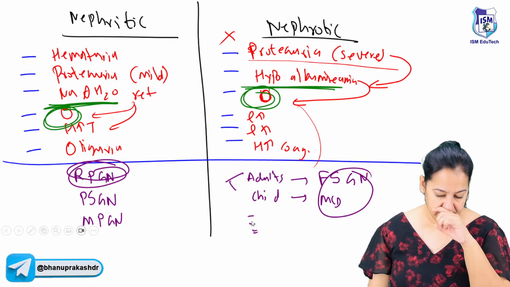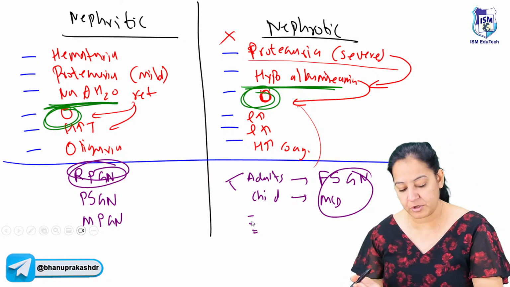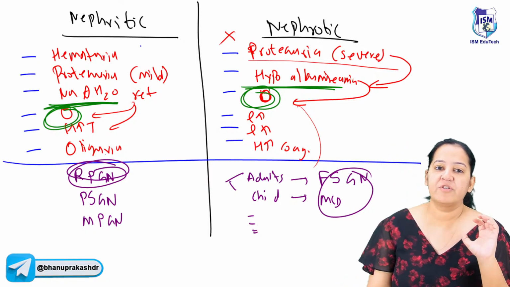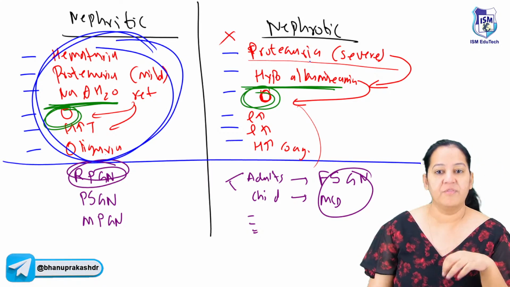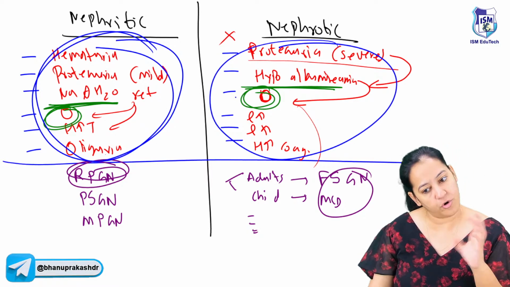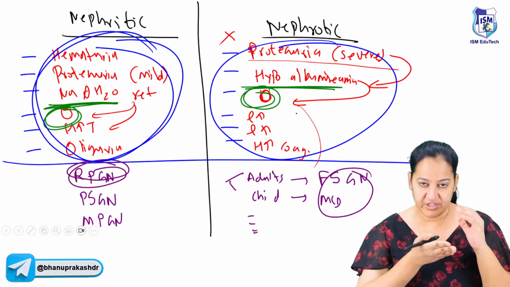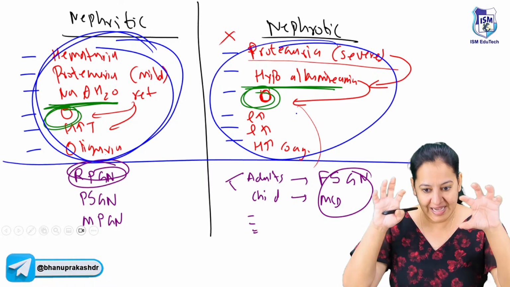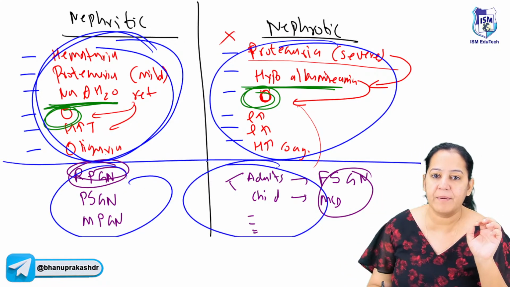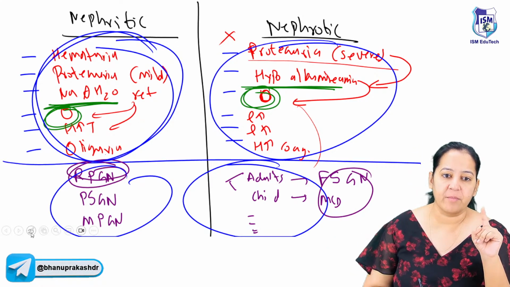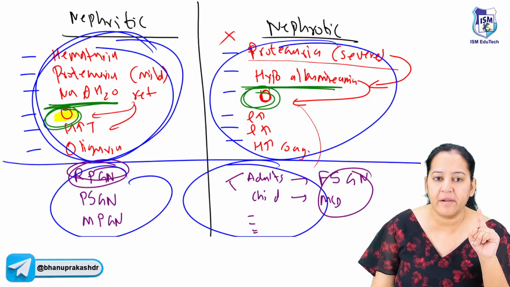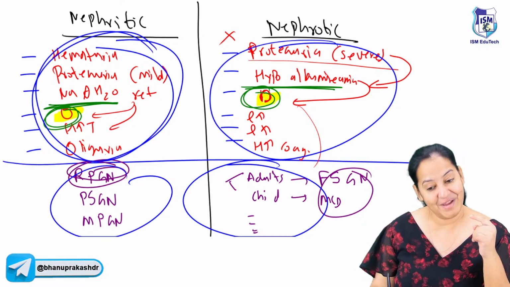How many of you got it? Now you get a very frequent question. How does the question come in your FMG exam? Which of the following is a feature of nephritic, or which of the following is not a feature of nephritic? Which of the following is a feature of nephrotic or not a feature? So one of the features will be from the other side. So if you know the list and if you know the examples, things are super duper simple. And most importantly, you get one more question. What is the cause of edema here? And what is the cause of edema here? So you get a question on this also.